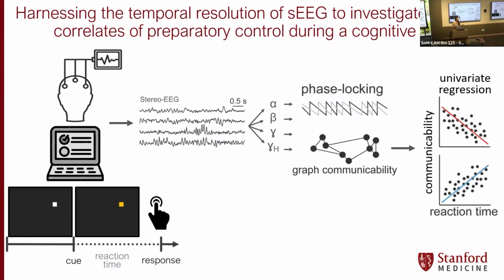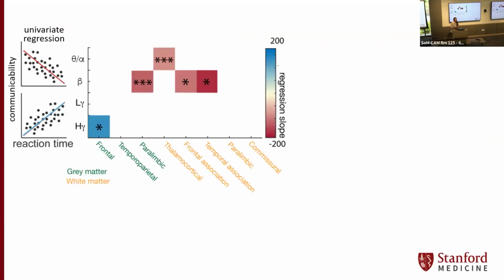So here we're looking at reaction time. Faster reaction time is better cognitive performance. And so we're looking for a negative relationship. So are there points within the network where the interconnectedness or intercommunicability is predictive of faster performance? Or to the contrary, are there sites where interconnectedness is actually predictive of poorer performance? I'm showing results from some members of the lab. They did the work on participants.